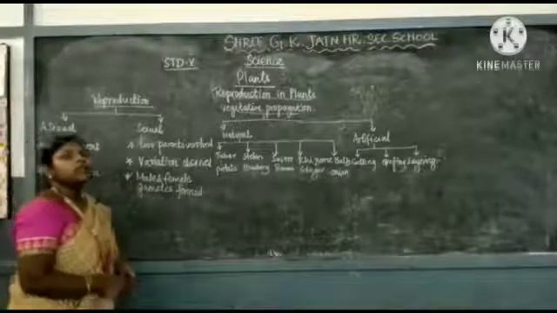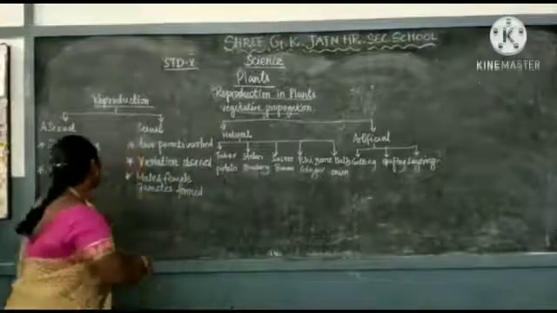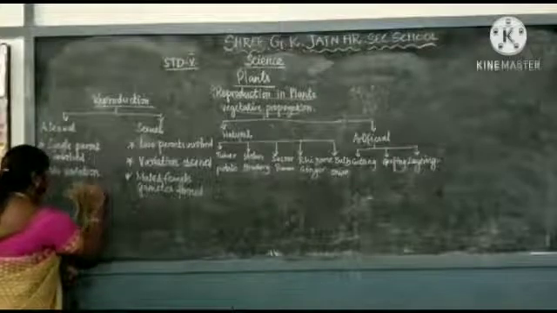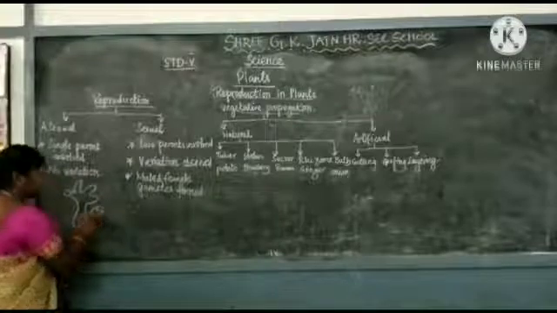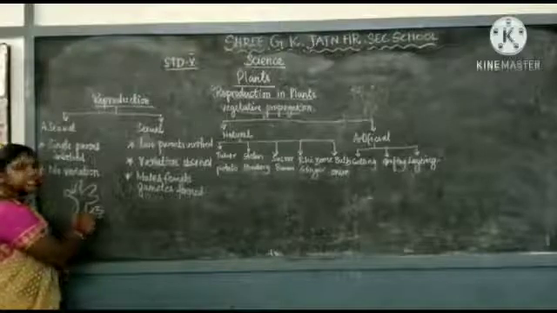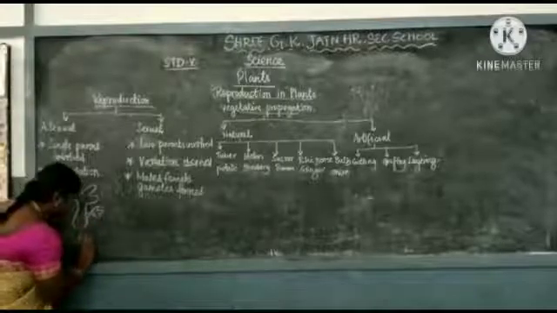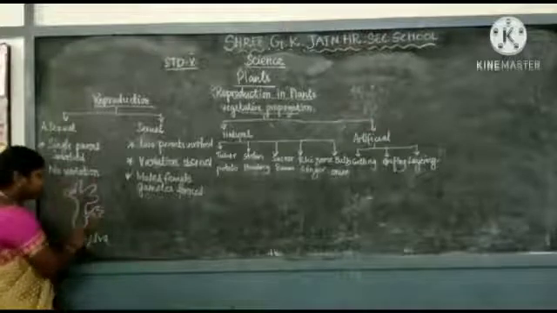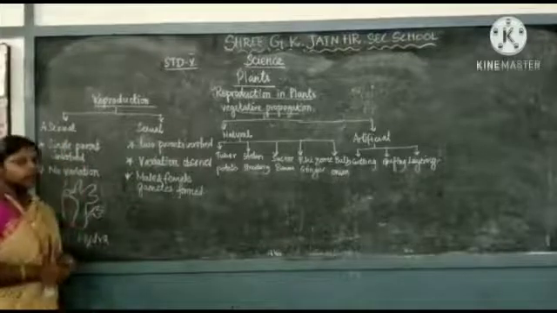For example, I'll tell you one example, Hydra. That is a freshwater living organism. Hydra looks like this. So it develops a bud. After some days, the bud detaches from the mother and starts living as an independent hydra. So hydra looks like this. A single parent is involved in this reproduction. That is known as asexual reproduction.